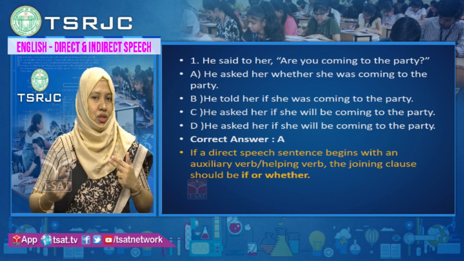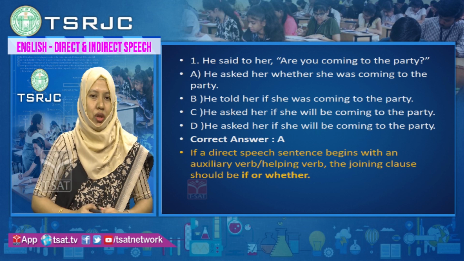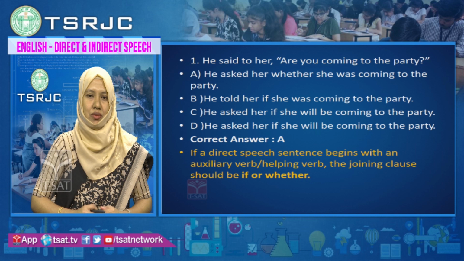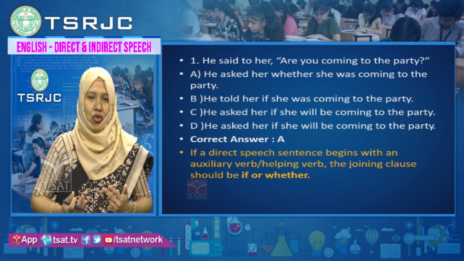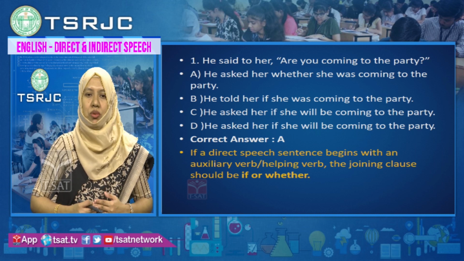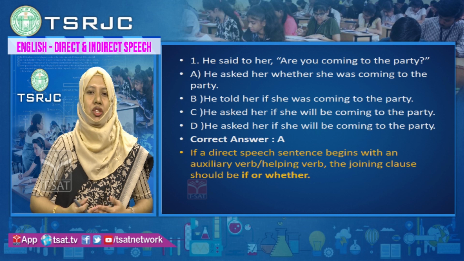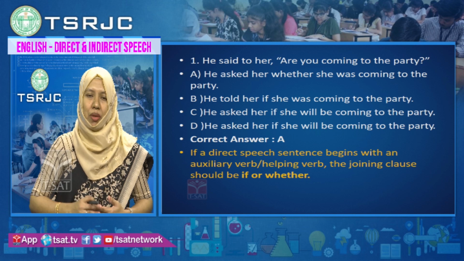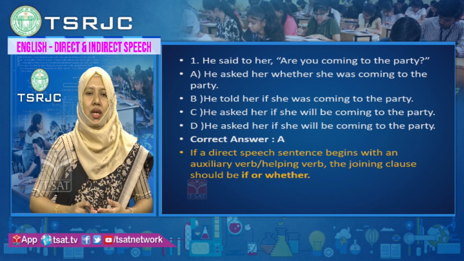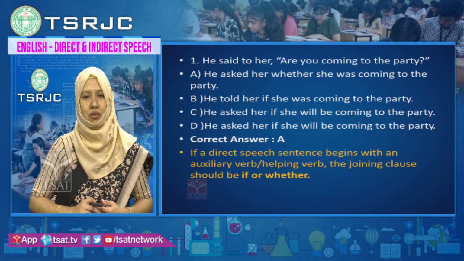Remember that when questions are there, you do not directly report the same question as it is. You have to change it. Remember the rules. Option B: he told her if she was coming to the party. Option C: he asked her if she will be coming to the party. Option D: he asked her if she will be coming to the party.